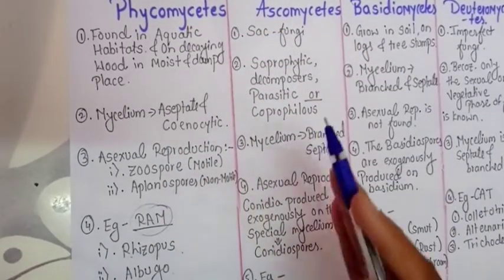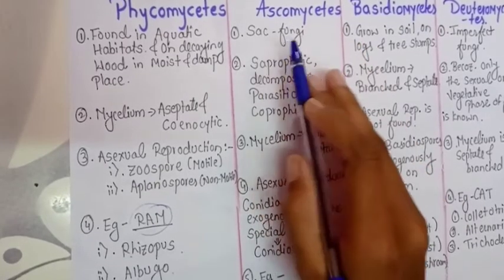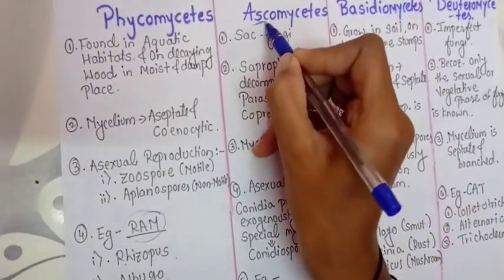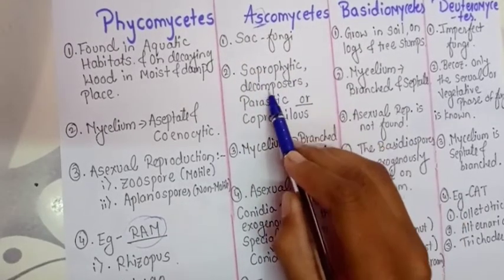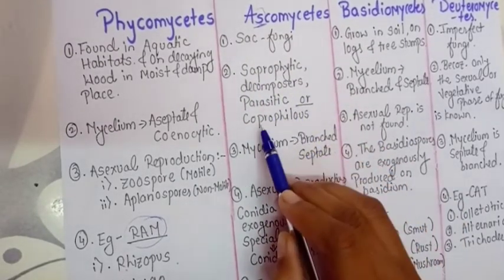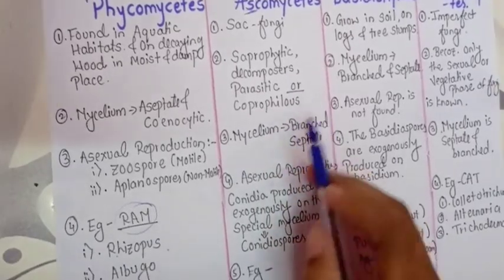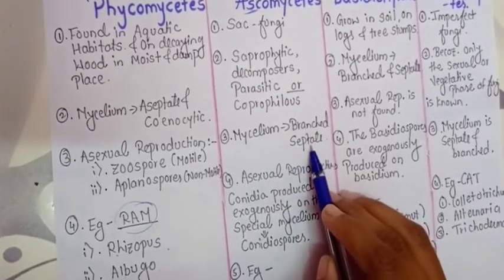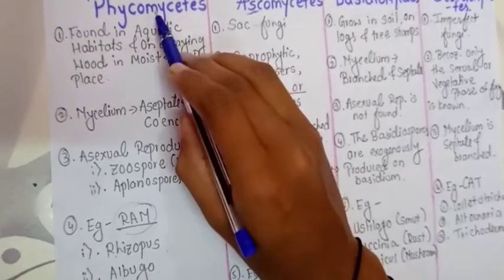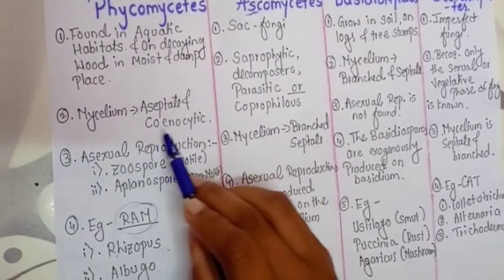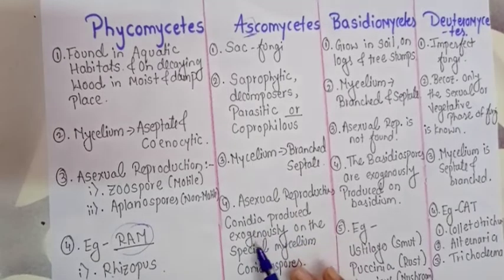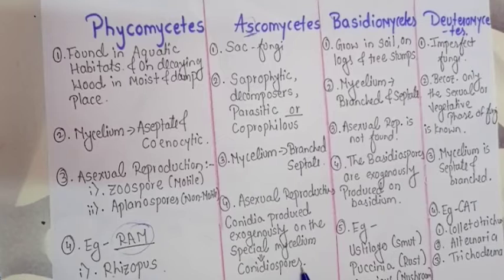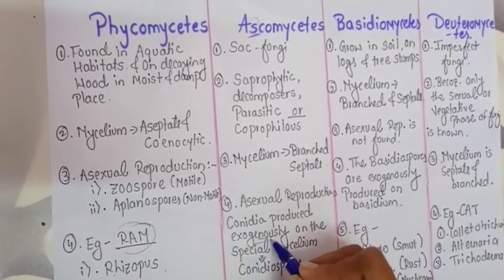Now, let's move to the Ascomycetes. It is also called sac fungi. How to remember? S is there, sac fungi. Okay. Now, it is saprophytic, decomposers and parasitic or coprophilous. Mycelium is branched and septate, but the mycelium of Phycomycetes is aseptate and coenocytic. Asexual reproduction is by conidia produced exogenously on the special mycelium called conidiophores. Exogenously, this word we have to remember.